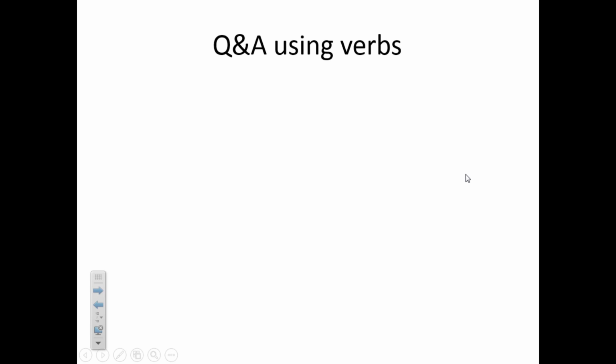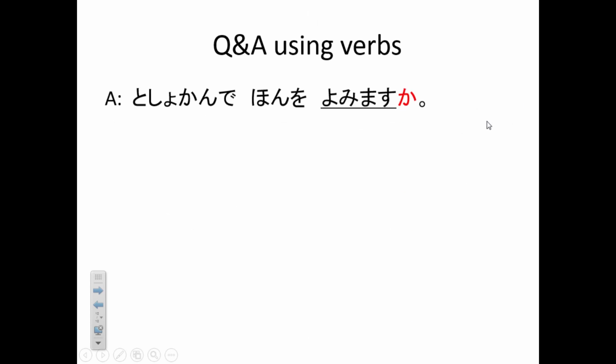Now I'll show you how to ask questions and how to answer those questions too. Okay, you can use verbs now. Like I said before, questions in Japanese is very simple. You just have to add particle か at the end of the sentence, and then it becomes a question. So, 図書館で本を読みます. I read books at the library. If you wanna ask, you just put particle か at the end. So, it becomes 図書館で本を読みますか?